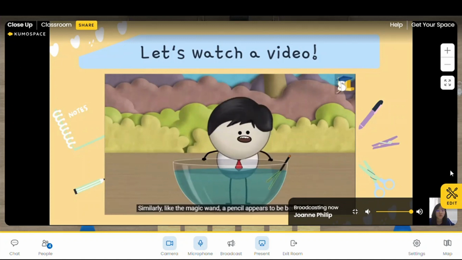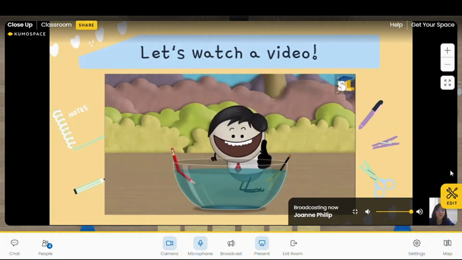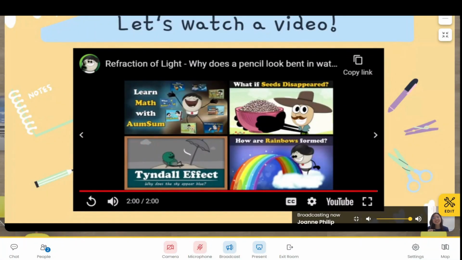Similarly, like the magic wand, a pencil appears to be bent in water. Alright students, now we know a little bit about refraction of light and why a pencil looks bent in water. Do you know that even the twinkling stars in the night are also because of refraction of light? I bet everyone is interested to know more. So, without further ado, allow me to introduce the learning objectives of today.